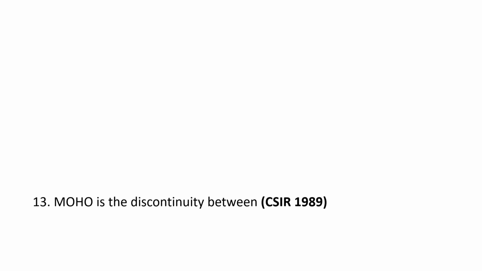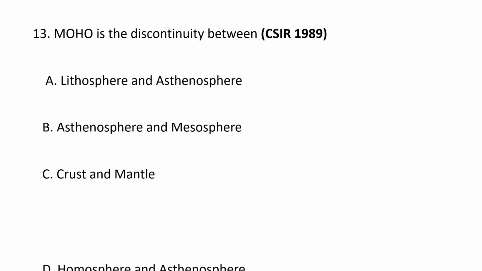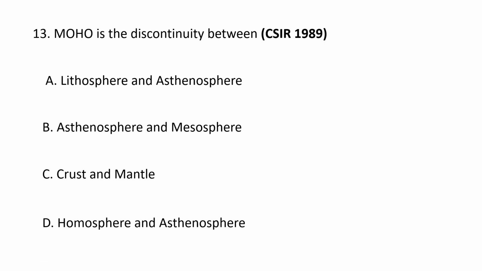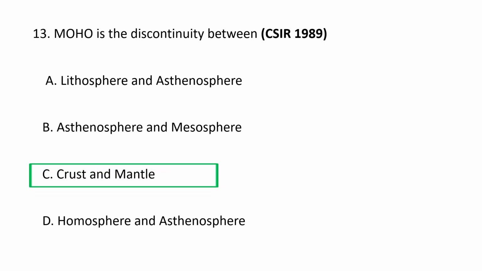Next question. Moho is the discontinuity between, very straight and simple question, A. Lithosphere and asthenosphere, B. Asthenosphere and mesosphere, C. Crust and mantle, and D. Homosphere and asthenosphere. So the correct option goes as C. Moho is the discontinuity between crust and mantle. Moho is a Mohorovičić discontinuity.